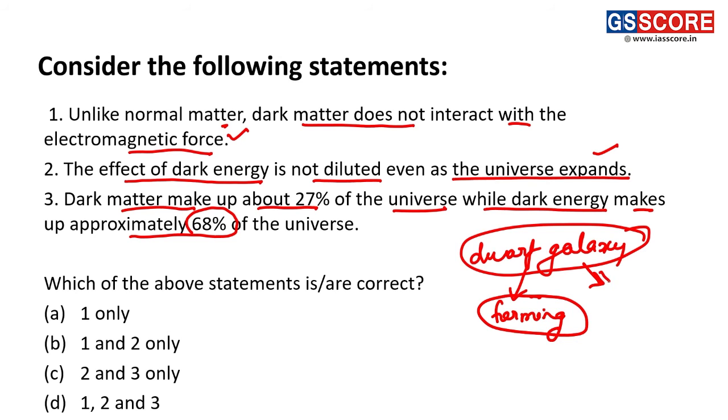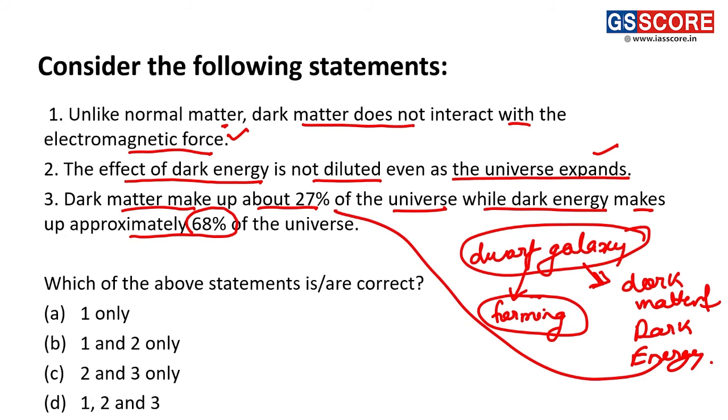They also studied various things about dark matter and dark energy, and thus came to the conclusion of these numbers. Thus here we have the answer to this question. One is correct, the second is correct, and the third is also a correct statement. Thus D, 1, 2 and 3, is the correct answer here.